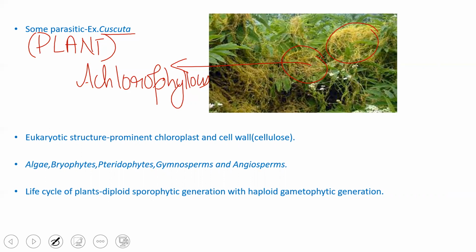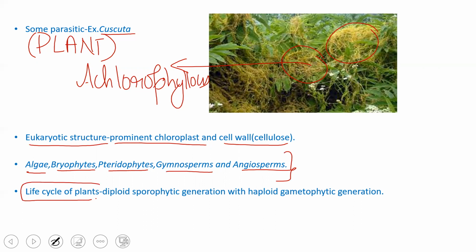Few other characters are, they show eukaryotic structures. The plants show eukaryotic structure with a prominent chloroplast and nucleus. The cell wall is generally made up of cellulose, right? And it depends on the type of plant whether other types of cell wall materials like pectin, lignin, hemicellulose may be present or may not be present. When we look into the classification of plants, it starts from algae, bryophytes, pteridophytes, gymnosperms, and angiosperms, which you'll be learning in the next chapter.